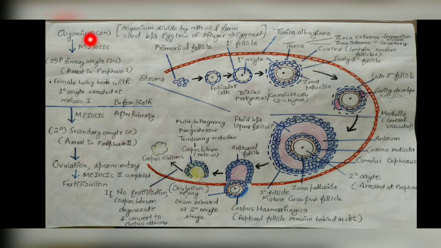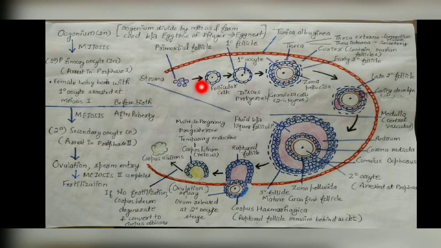Understand? So first there is an oogonium that undergoes mitosis and forms the primary oocyte, and childbirth will occur, and after childbirth when puberty is reached, meiosis 1 occurs and forms the secondary oocyte, and again it arrests, but when the sperm enters the female body, this secondary oocyte completes its second meiosis. So this is the complete development of the oocyte from oogonium to secondary oocyte, and finally it will form the ovum. So here you can see the structure of our ovum.